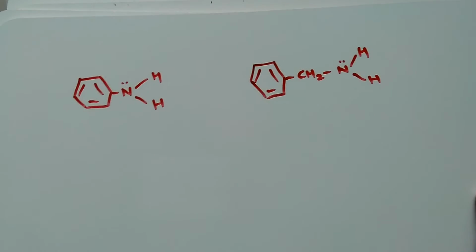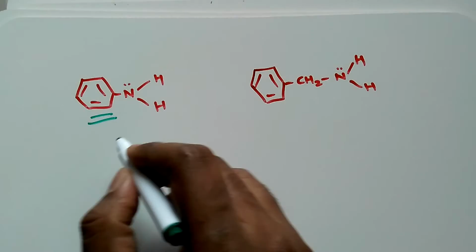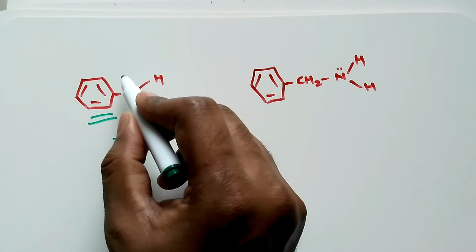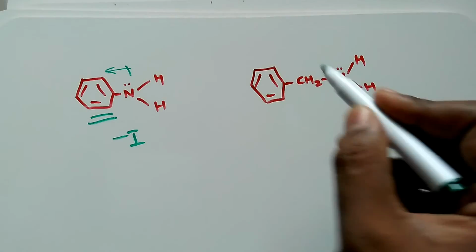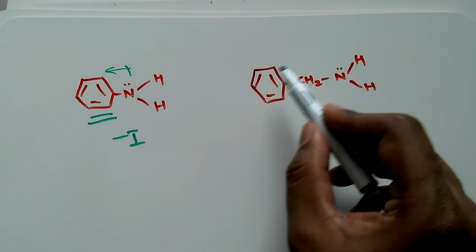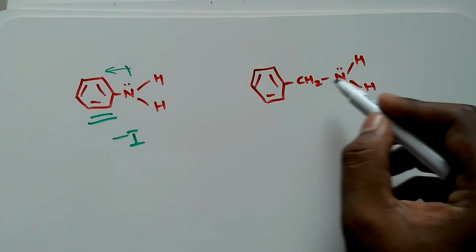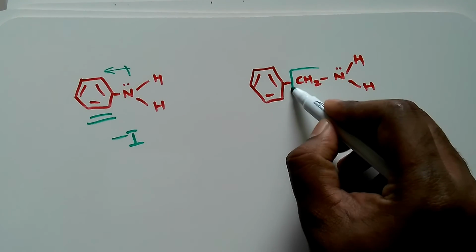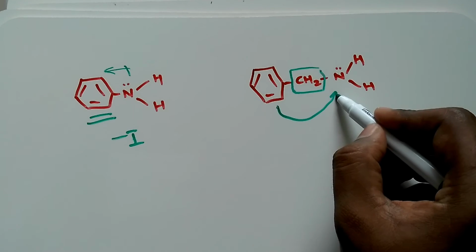What will happen in this case? Just remember the aromatic ring here has a negative inductive effect. It will try to take the electron density towards itself, therefore making it less basic. Now in this case, what is happening? The aryl group is being broken. It is not in direct connection with the nitrogen over here.